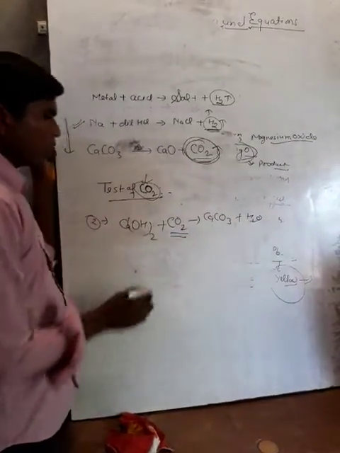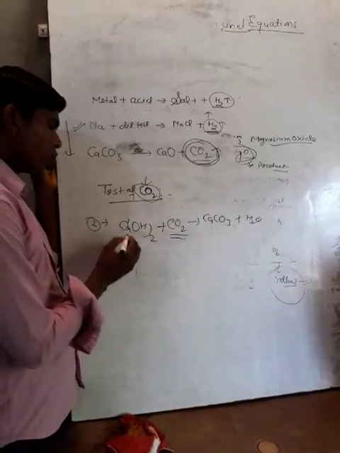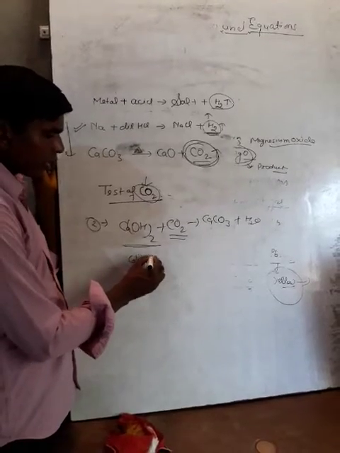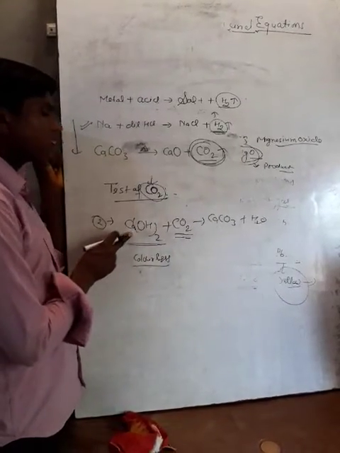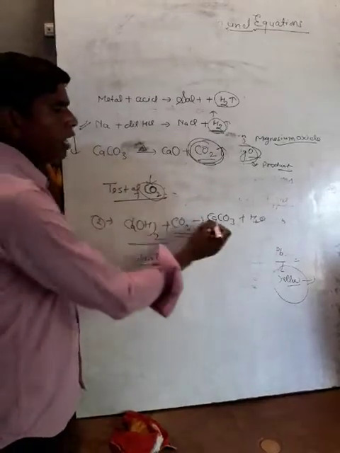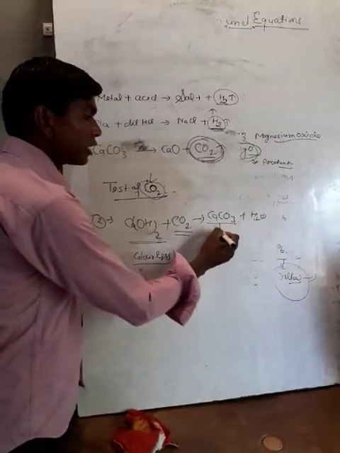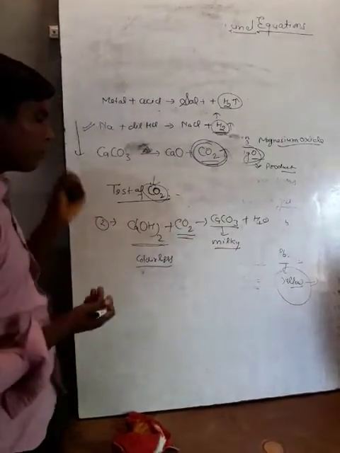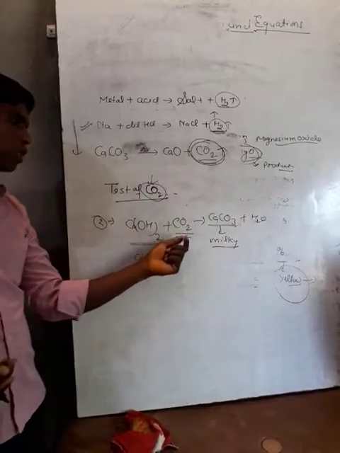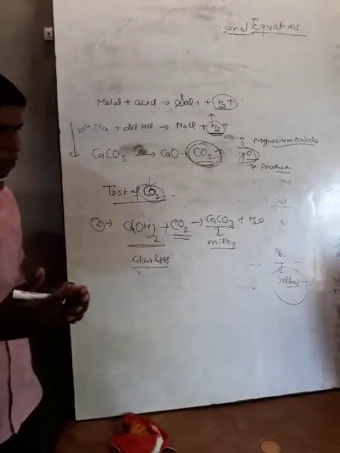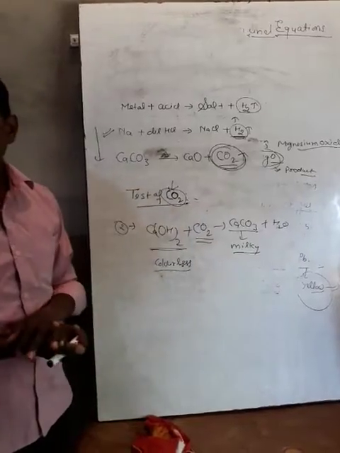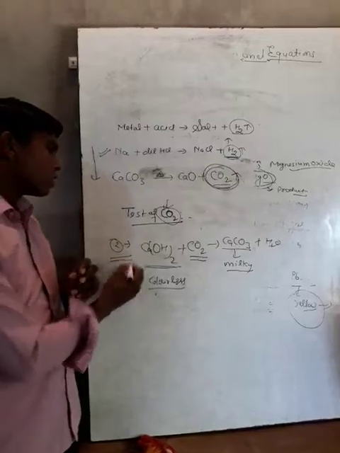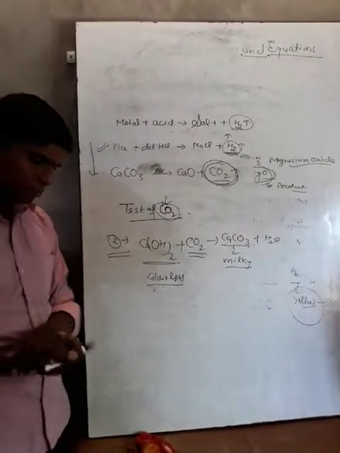Lime water is colorless, but in this colorless solution, when CO2 gas is passed, it forms calcium carbonate, which is milky in color. That means when CO2 gas is passed through lime water, the color changes to milky. Then we understand that the passing gas is carbon dioxide. This is the laboratory test of carbon dioxide.